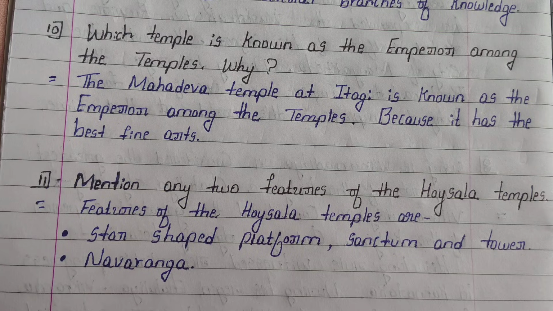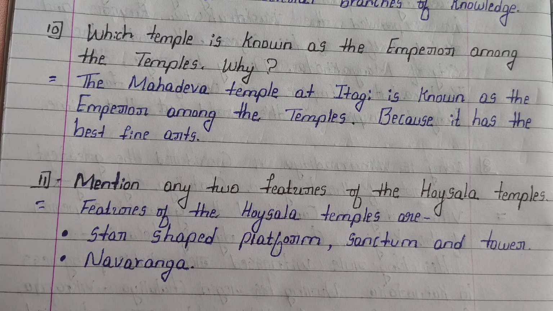Tenth question. Which temple is known as the emperor among the temples? Why? Answer. The Mahadeva temple at Itagi is known as the emperor among the temples because it has the best fine arts.